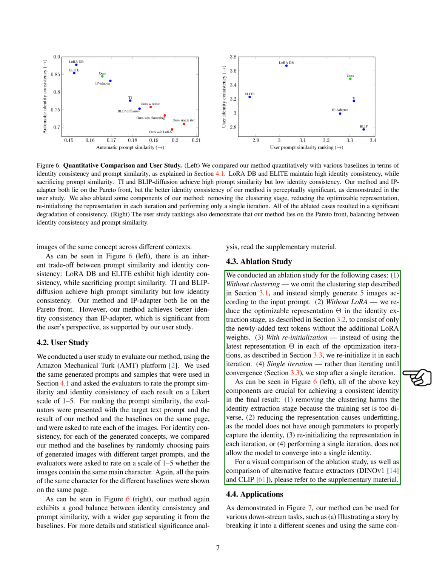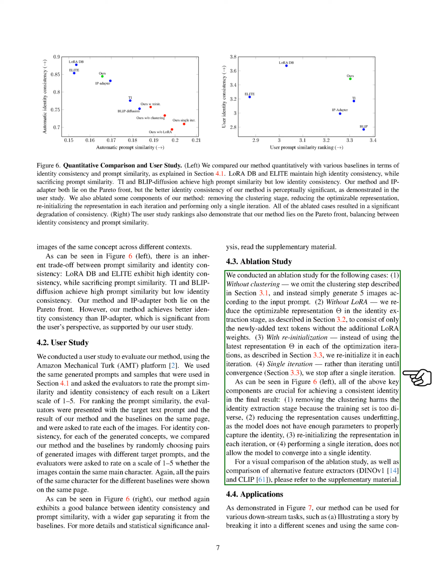As shown in the figure on the left in the quantitative comparison and user study section, all of these components are essential for achieving a consistent identity in the final result. Removing the clustering step hinders the identity extraction stage due to the diversity of the training set. Simplifying the representation leads to underfitting, as the model lacks sufficient parameters to accurately capture the identity. Reinitializing the representation in each iteration or performing a single iteration prevents the model from converging to a single identity. For a visual comparison of the ablation study and a comparison of alternative feature extractors, please refer to the supplementary material.